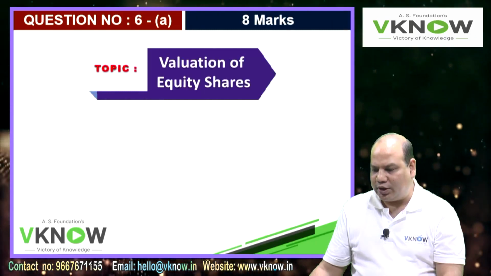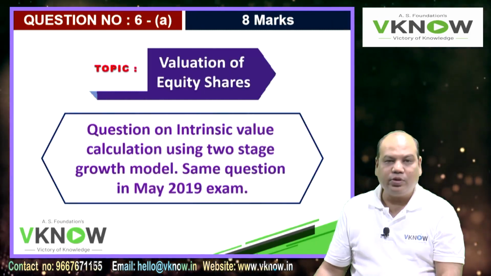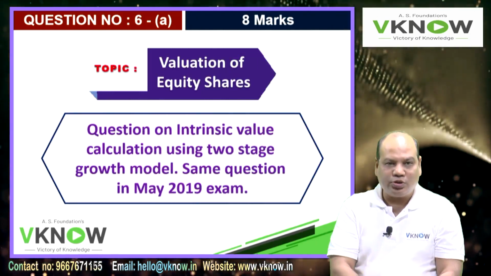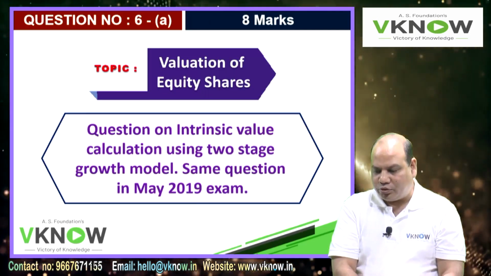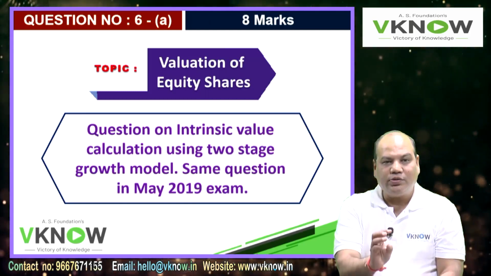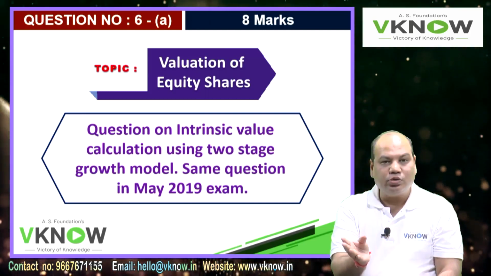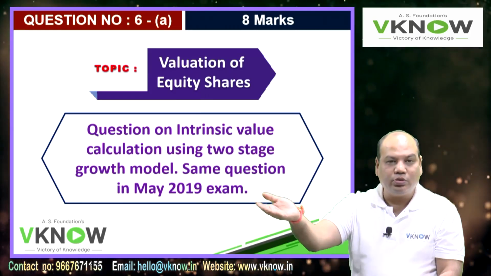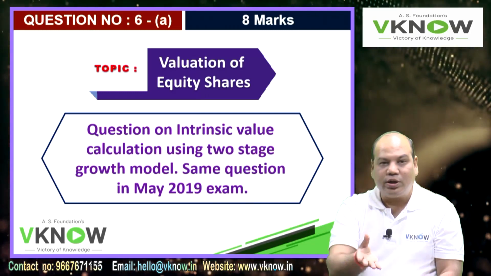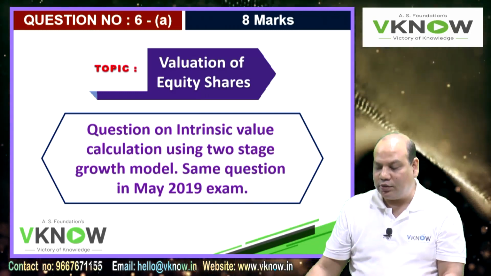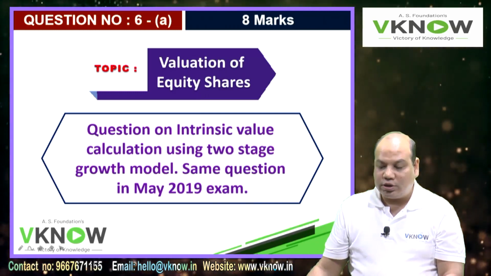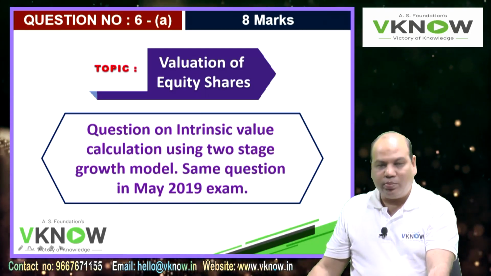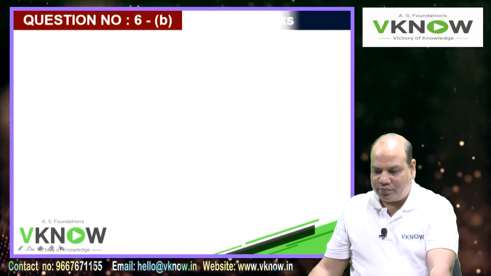6A was 8 marks, valuation of equity share. This you can say is the second most easy question on this paper. You have to find out the intrinsic value of a 2-stage growth model. First 4 years growth rate is high, from the 5th year the growth rate will stabilize. How many times have we solved such a question in the class? And one more interesting thing, the same question was asked in the May 2019 exam.